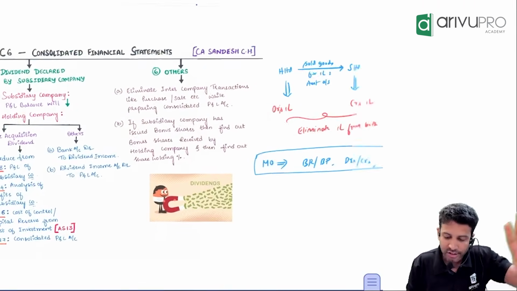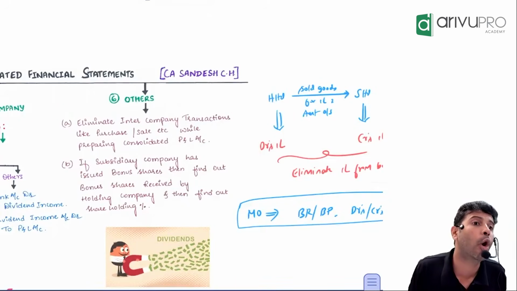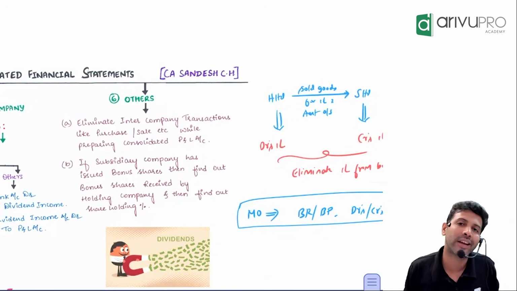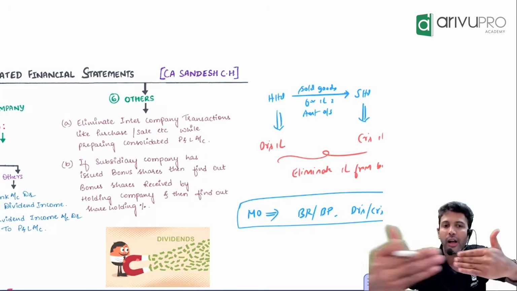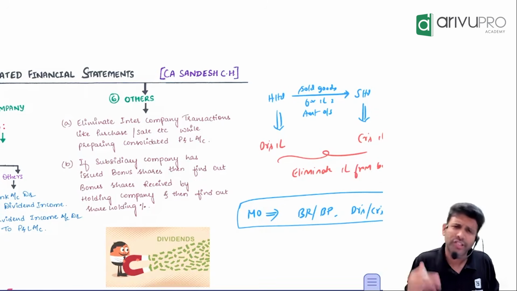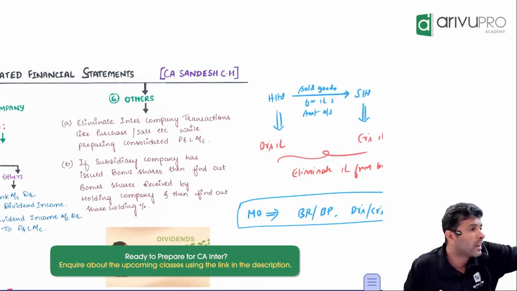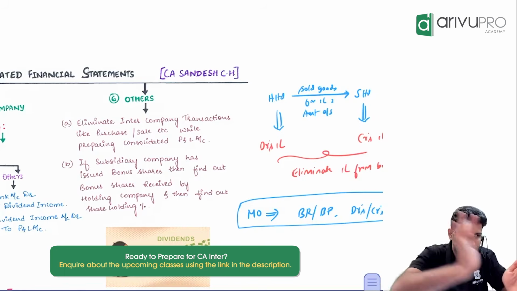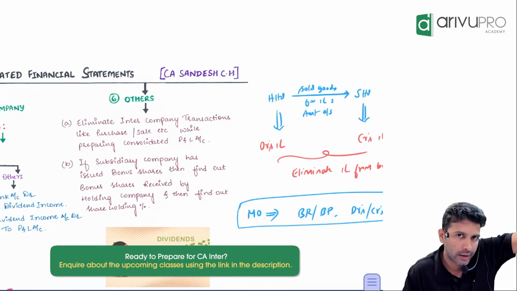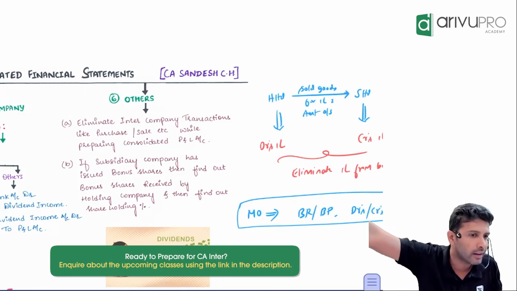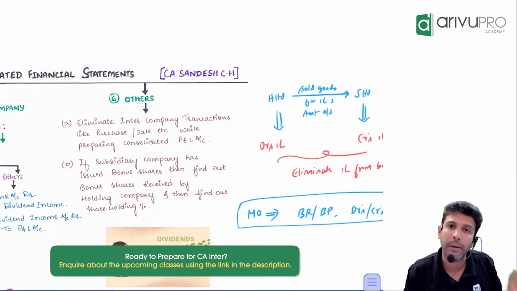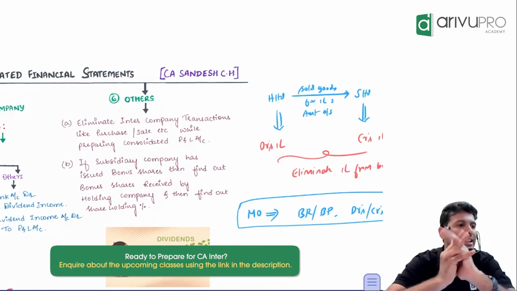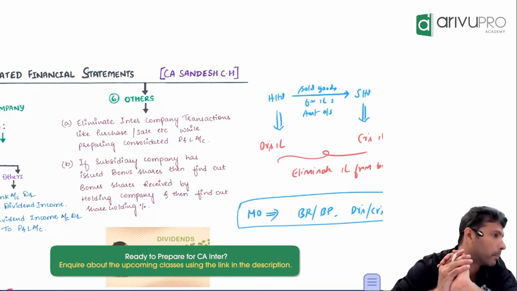This is a common concept. I think with this, all the concepts are over. We can go into the question. You know mutual owings, MO. What was mutual owings in amalgamation context? A transaction happening between a purchasing company and a selling company. Here also same, but here the transaction is happening between a holding company and a subsidiary. As long as holding company and subsidiary are separate legal entities, one can sell goods to the other, provide service and all that. But for consolidation purpose, are you treating them as separate or as one? You're treating them as one.